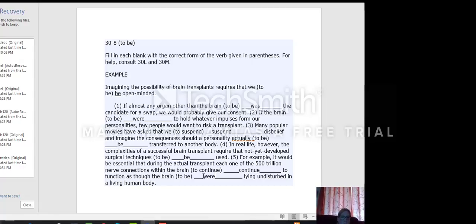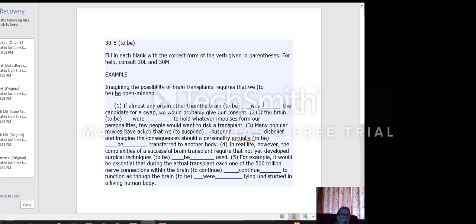Just remember, like I've said before, if it's an action word, or a being verb, if you were reading this to someone, like I just described, then forms of that verb to be would be words like is, am, are, was, were. A lot of you put be for all of them. So if we read it like that, I hope this helps.